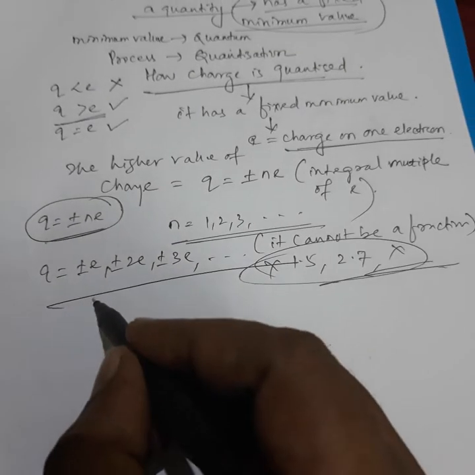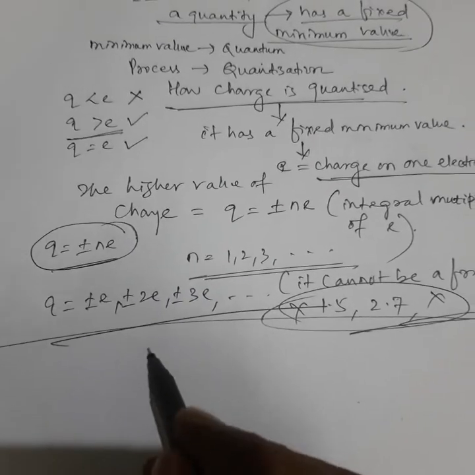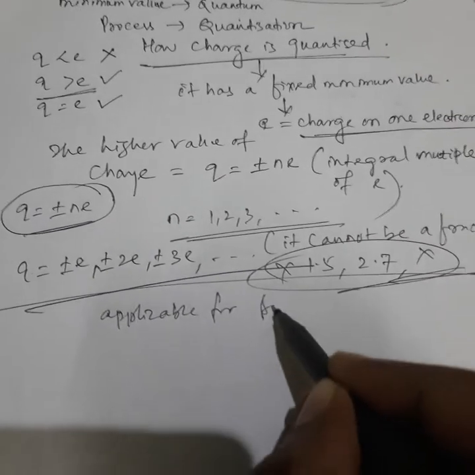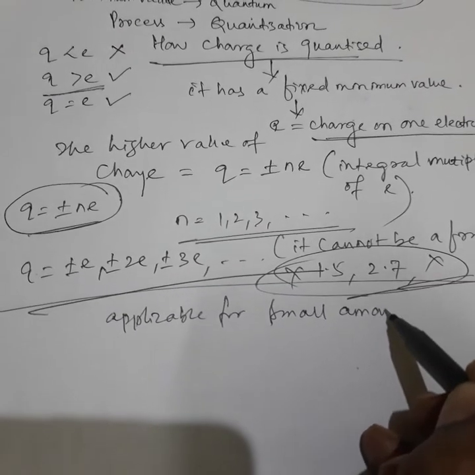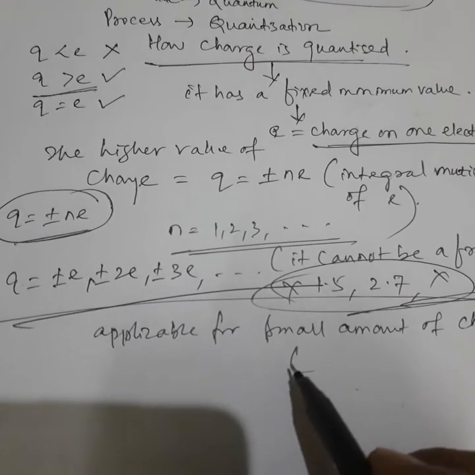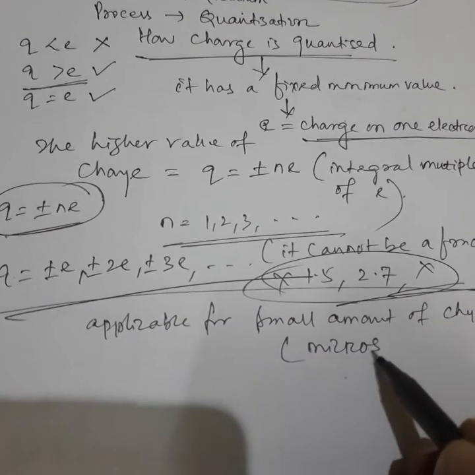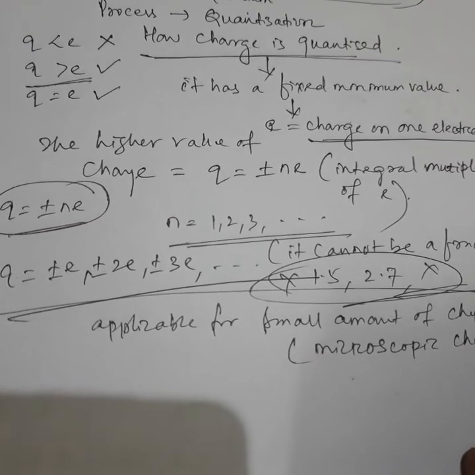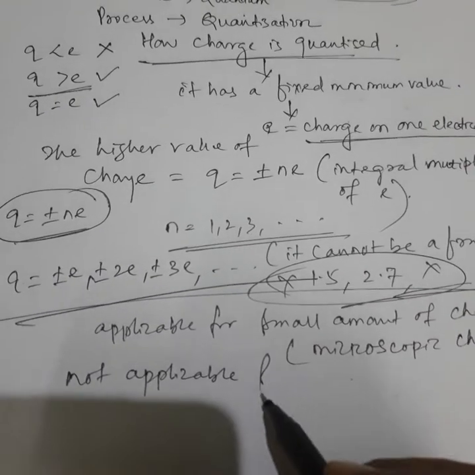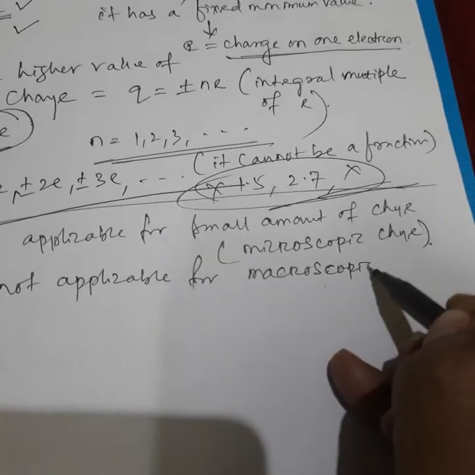So this is called quantization, and this quantization is applicable for small amounts of charge, that means microscopic charge, and not applicable for macroscopic charge.